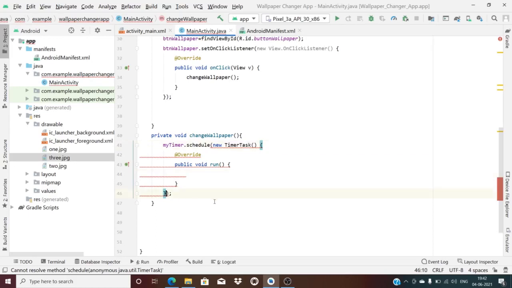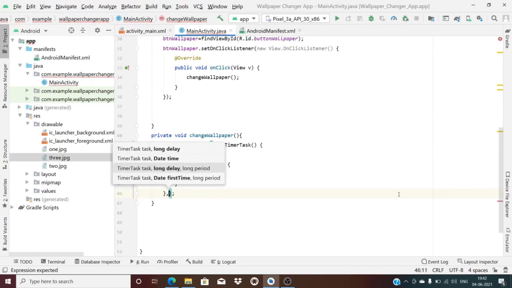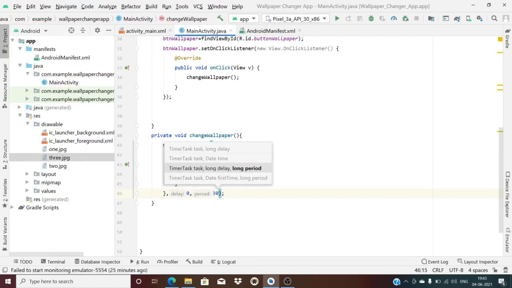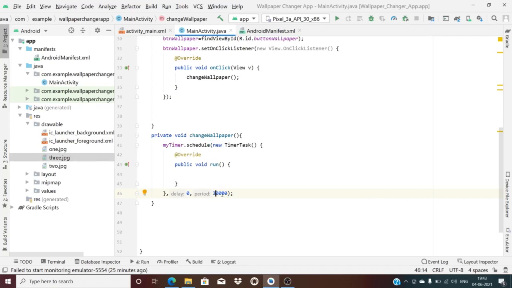I'm coming to the new timer task. These things will happen; the printing went there actually. First I will enter 0. The meaning is delay: when the task is initiated, how much delay is to be given? 0 milliseconds I am giving. You can enter a small value here, and then 30,000 for the period. 30,000 milliseconds means 30 seconds.